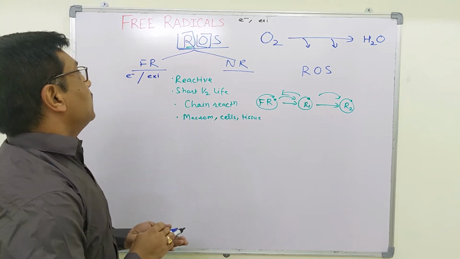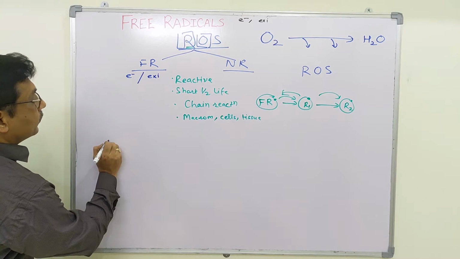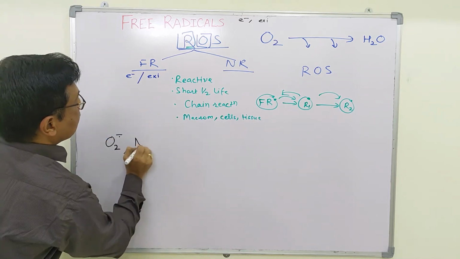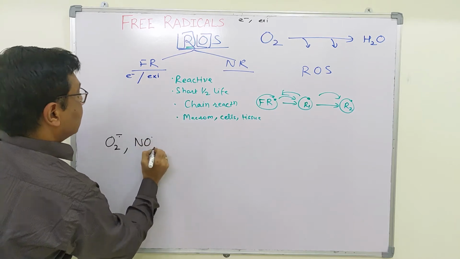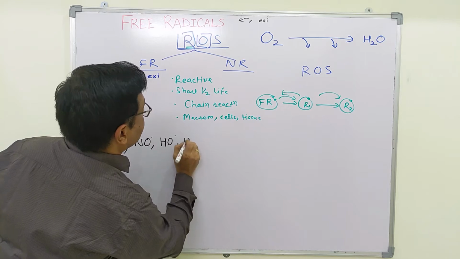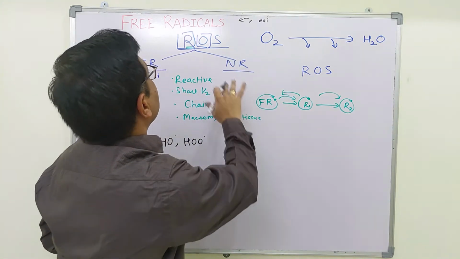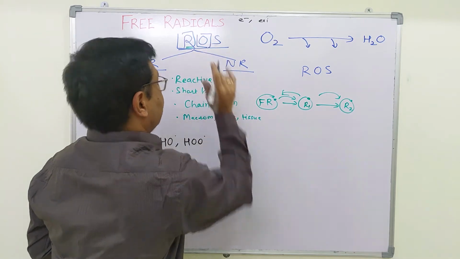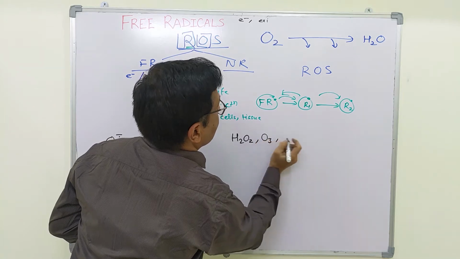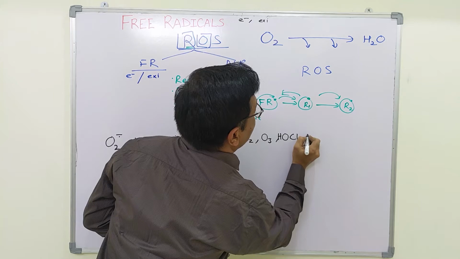So what are the examples of free radicals? The examples are the superoxide radical, nitric oxide radical, hydroxyl radical and hydroperoxyl radical. The examples of non-radicals of reactive oxygen species are hydrogen peroxide, ozone, hypochlorous acid and singlet oxygen.